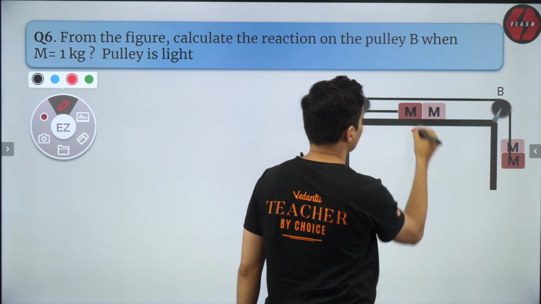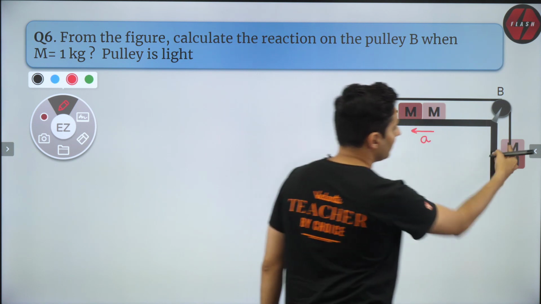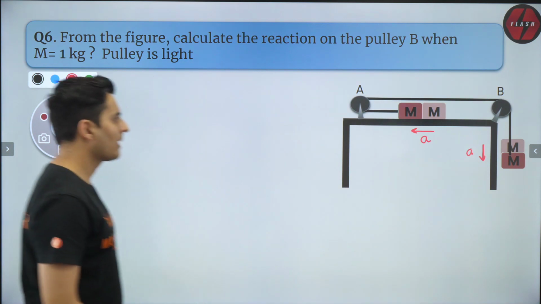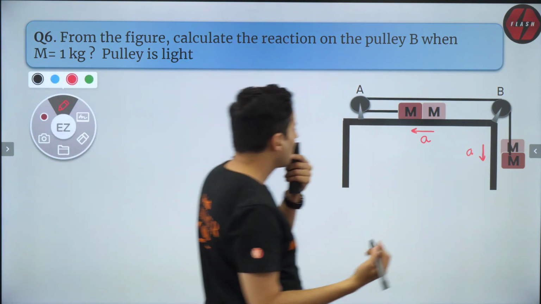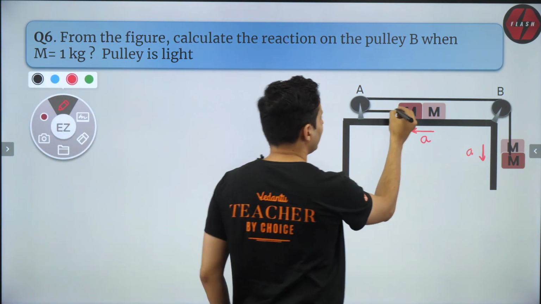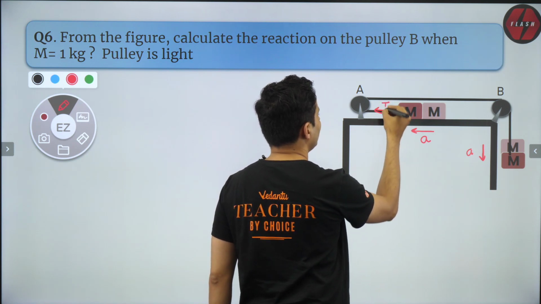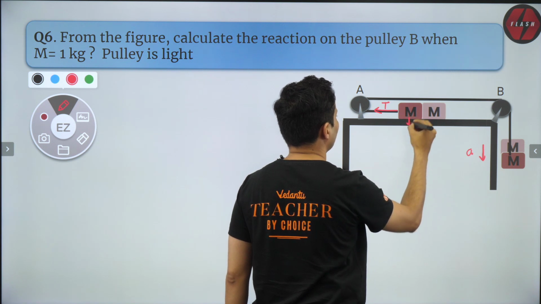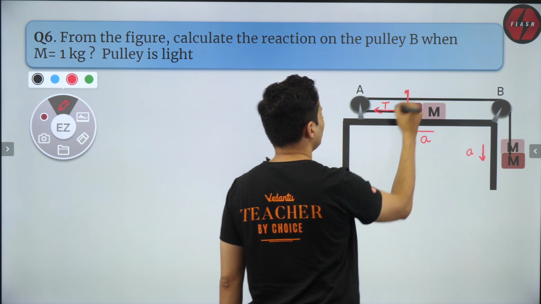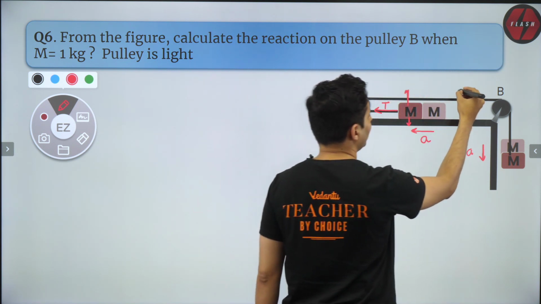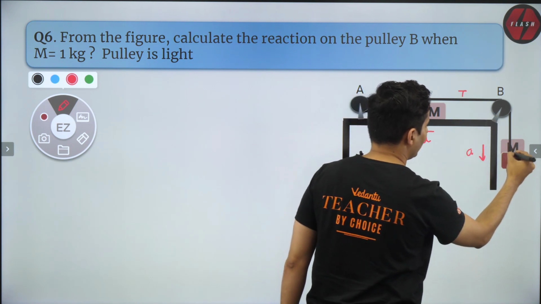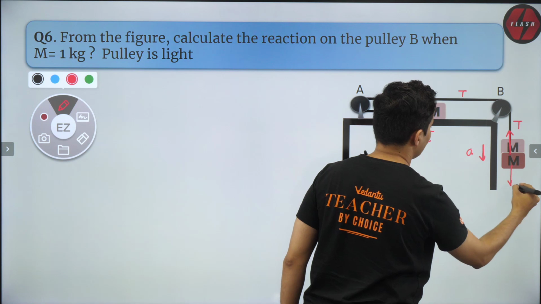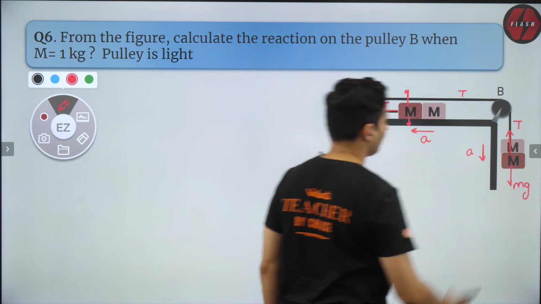If the acceleration of M is A, this mass also has the same acceleration. Next, what do I do? This mass is going to experience some tension. That's it. The weight and the normal will not matter, so don't worry about it. This is one string, so the tension remains the same. And on this mass as well, you have the same tension, but there is this mg down.